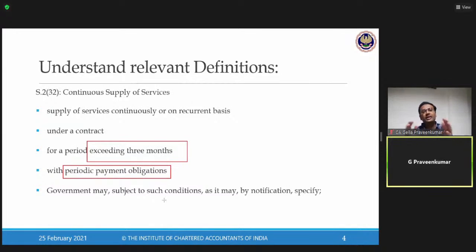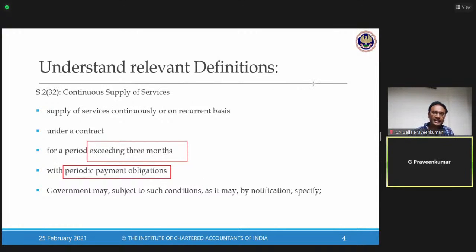Now here, when you are giving a service on a continuous basis, on a regular basis, how do I determine what is the point in time where this money has to come? In the contract itself, they'll say, look, for this particular service, my billing period starts from the date of commencement till the end of the month. Generally, in the majority of cases, it starts from the period where the contract has started, and periodical billing happens at the end of the month. This is how generally the services go.